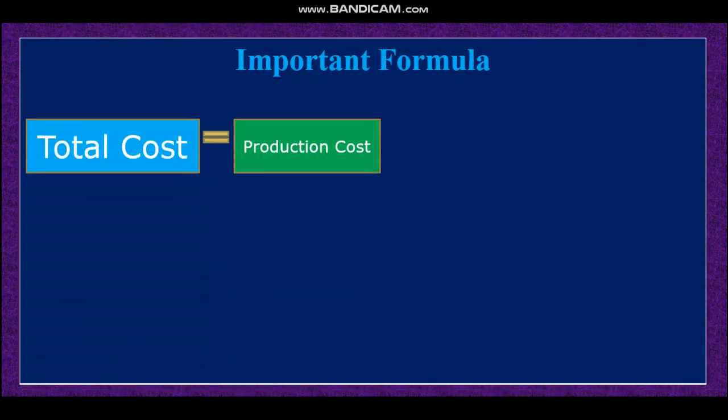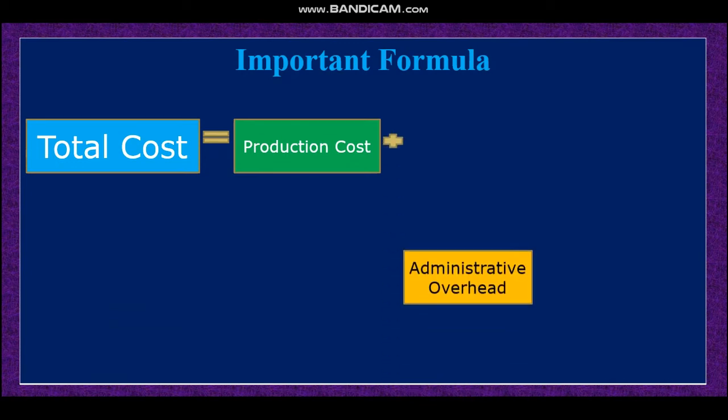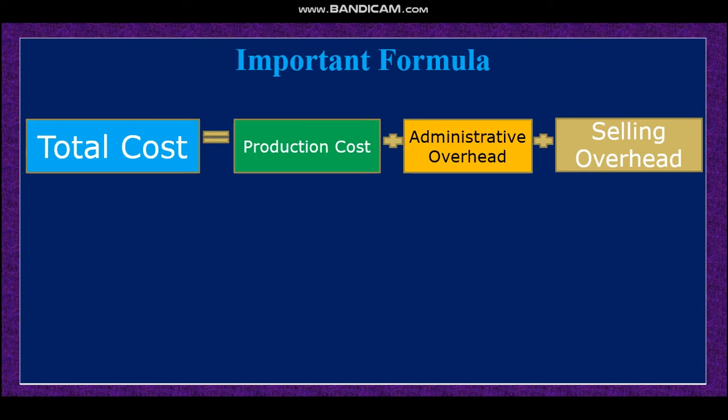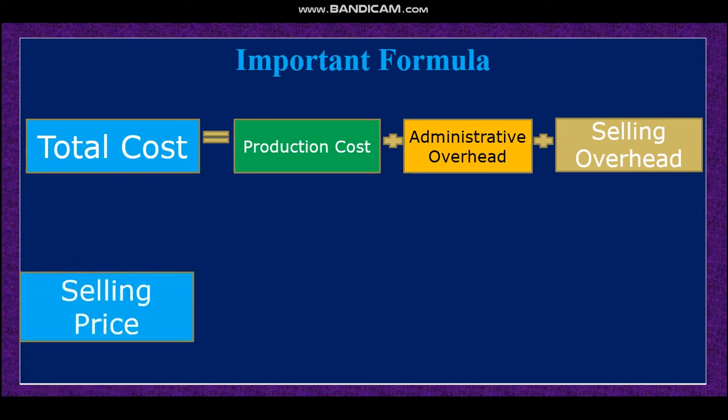Then another formula, total cost. The formula of total cost is production cost plus administrative overhead plus selling overhead. That means with the production cost we have to add admin overhead and selling overhead, then it will be total cost.